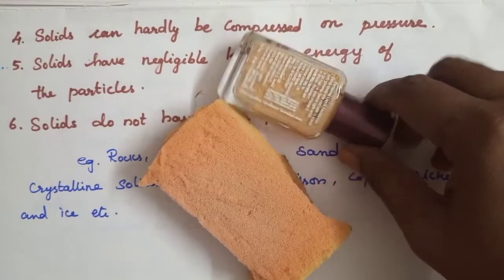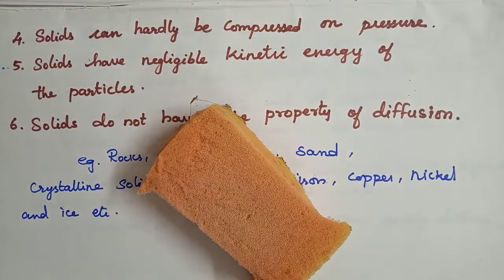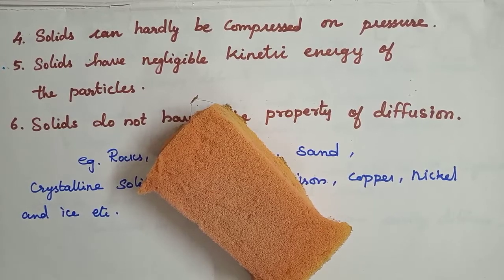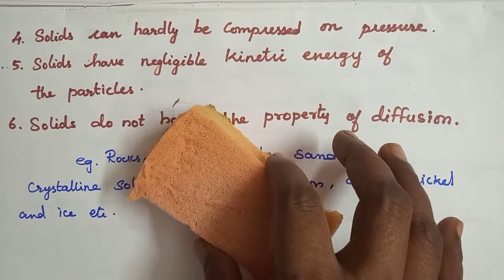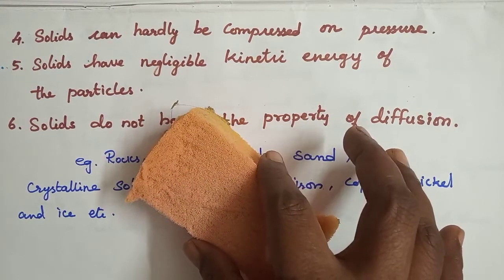Yes or no? Actually, the constituent particles are so closely packed in a solid that they either do not come closer or do so only slightly when a high pressure is applied. However, there are some exceptions. For example, a sponge made up of foam or rubber material can be easily compressed.